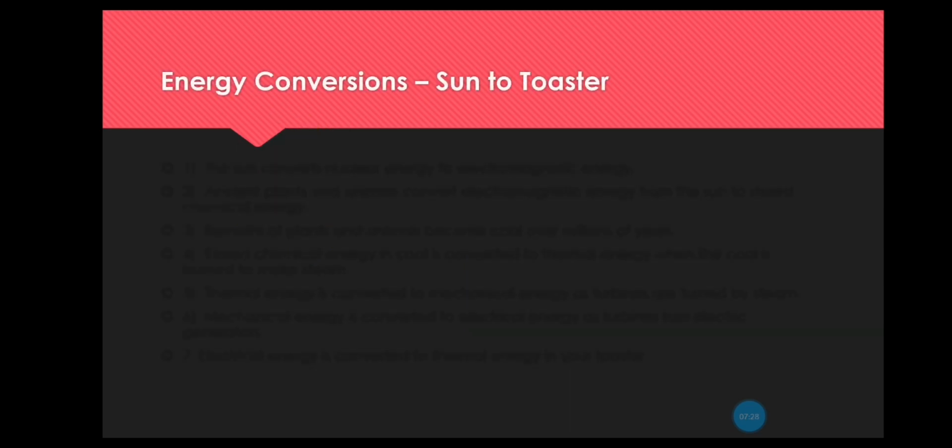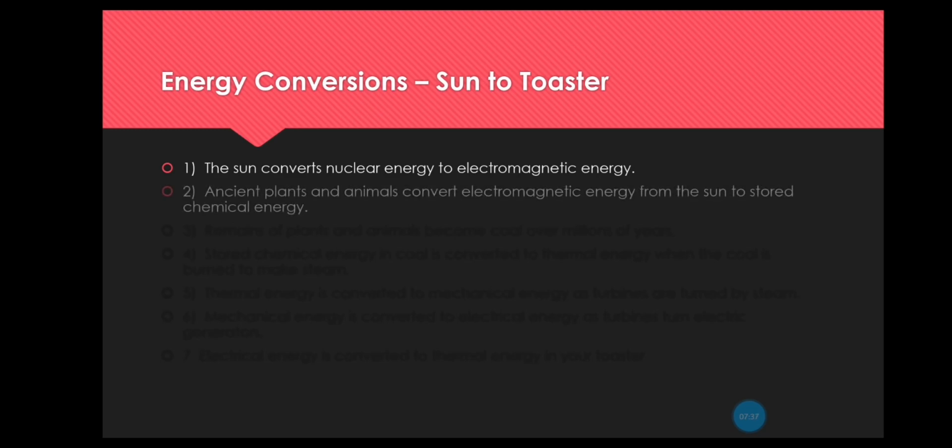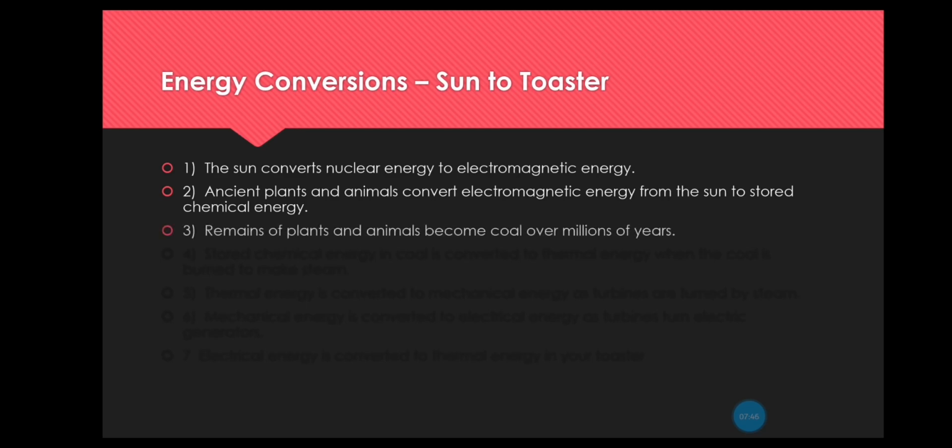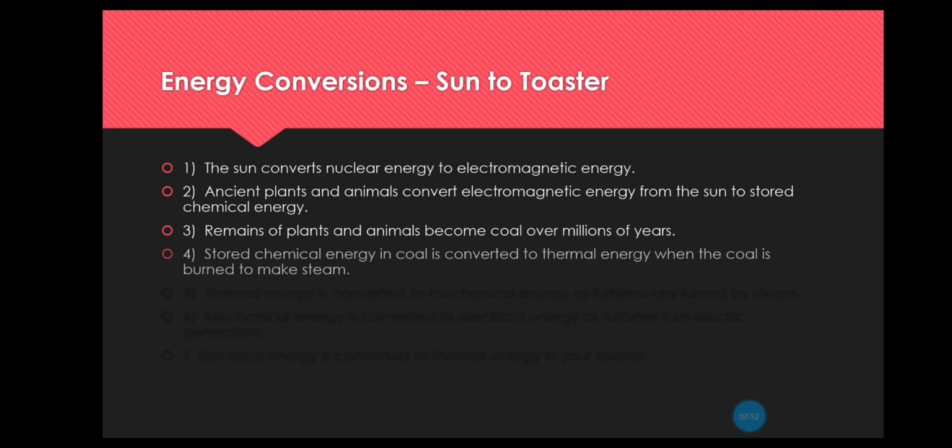Now, energy conversions, sun to toaster. Let's follow this conversion. The sun converts nuclear energy to electromagnetic energy. Ancient plants and animals convert electromagnetic energy from the sun to stored chemical energy. The remains of plants and animals become coal over millions of years. The stored chemical energy in coal is converted to thermal energy when the coal is burned to make steam.